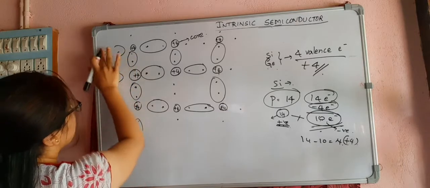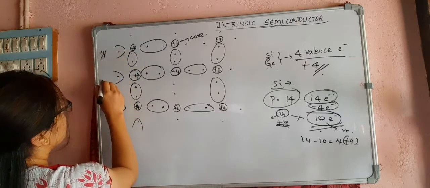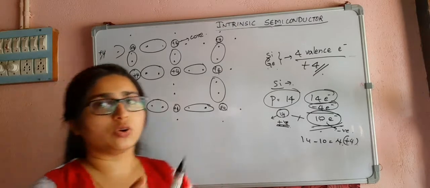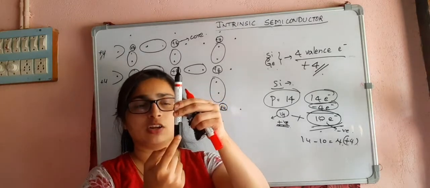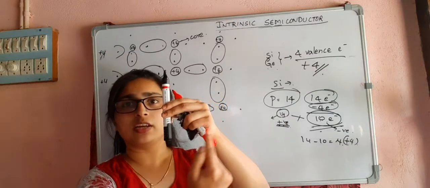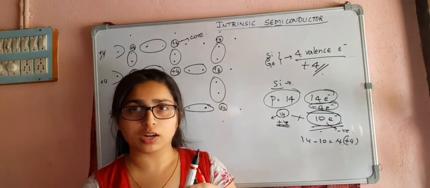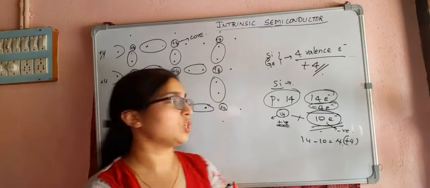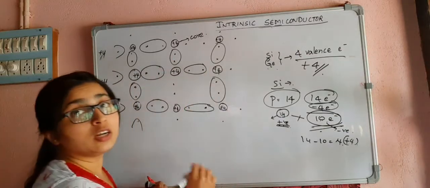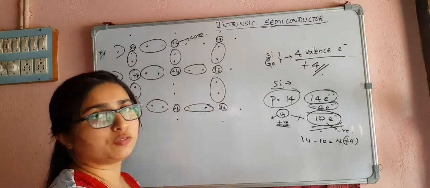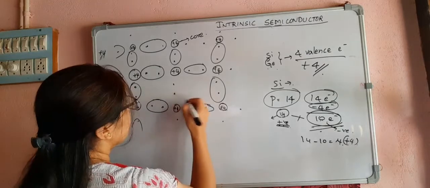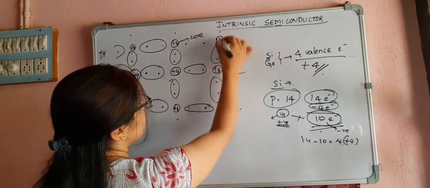Here again I am writing plus 4. It is like a 3D structure: if you have a silicon here, one silicon here, one silicon this side, once again here there will be other 4 atoms. So that is a 3D structure, but here we are doing the 2-dimensional representation of this crystal. So these are the bonds.